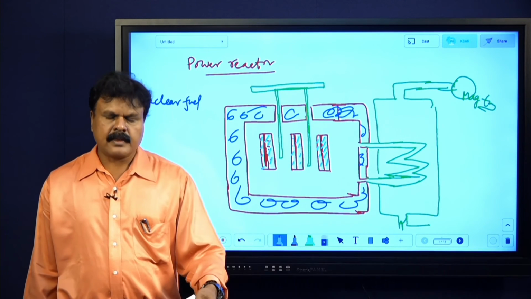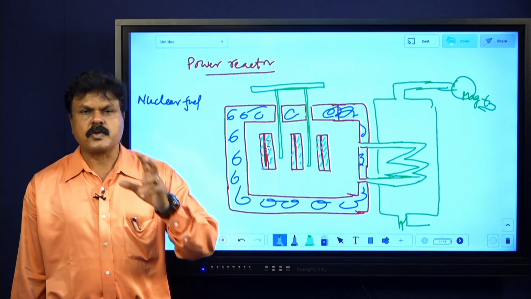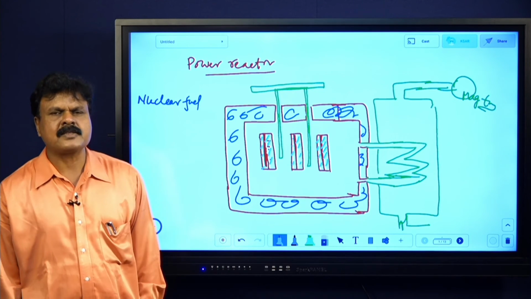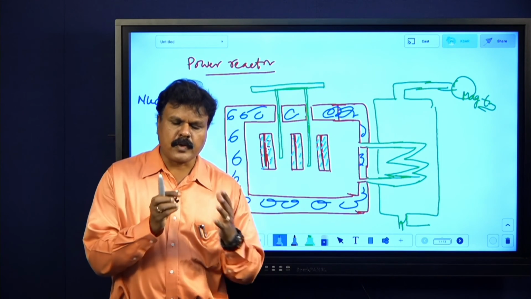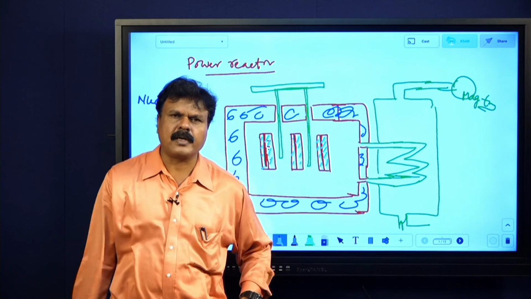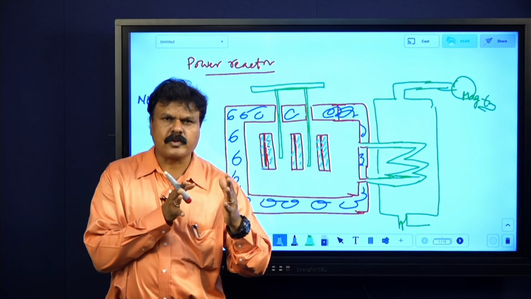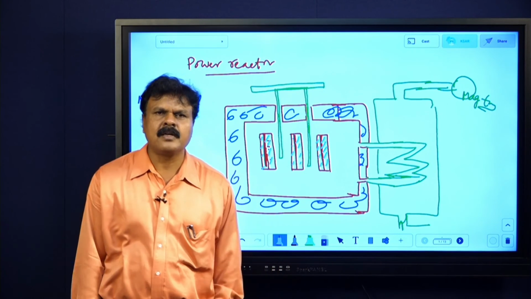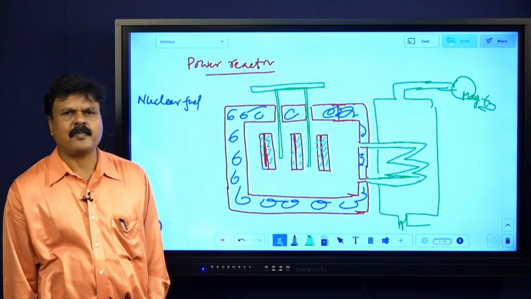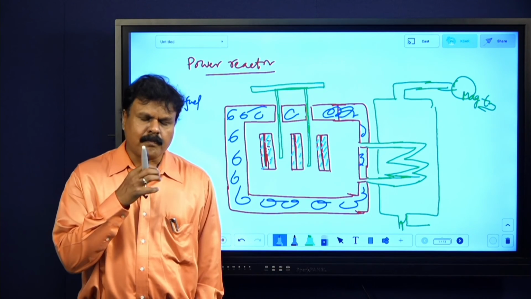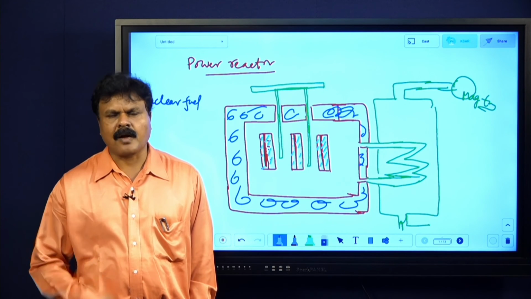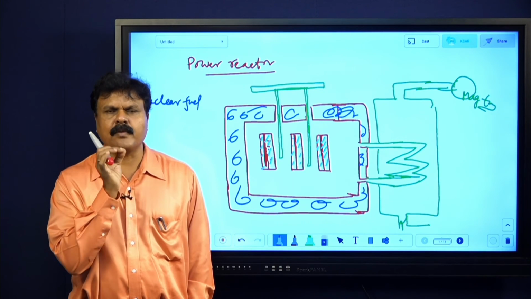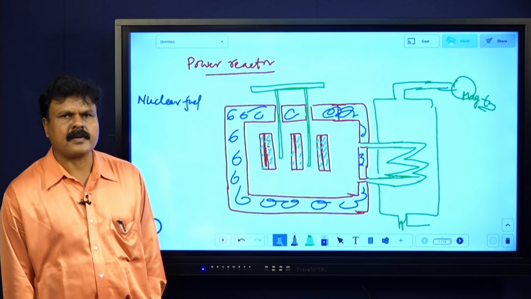Moderators: the substances used to slow down the neutrons are called moderators. Control rods are used to absorb neutrons, and they are made of barium and cadmium. Moderators are graphite and D2O, try to remember, heavy water.